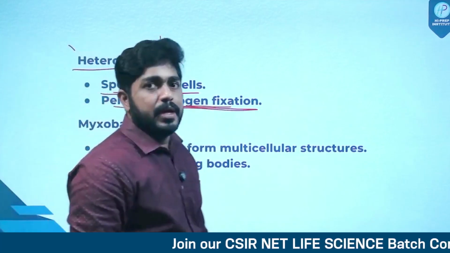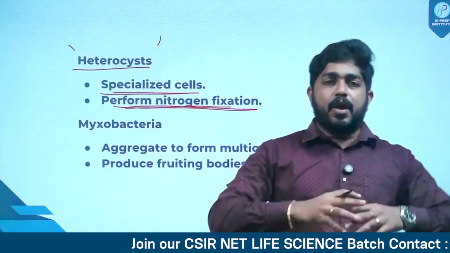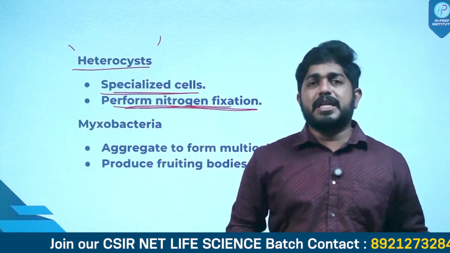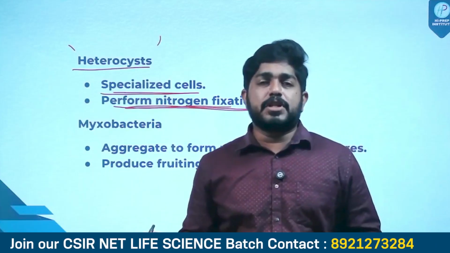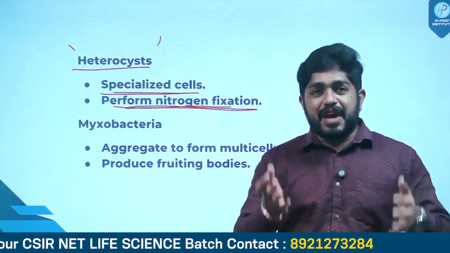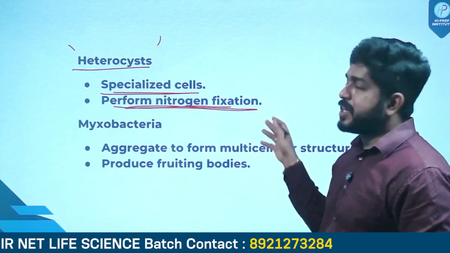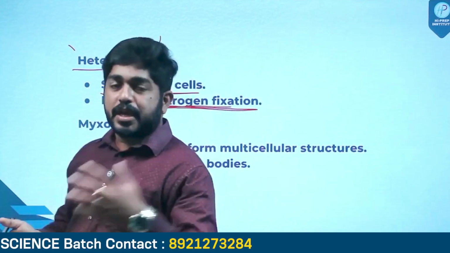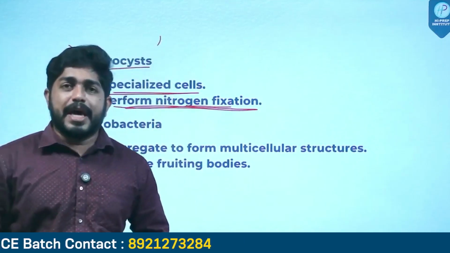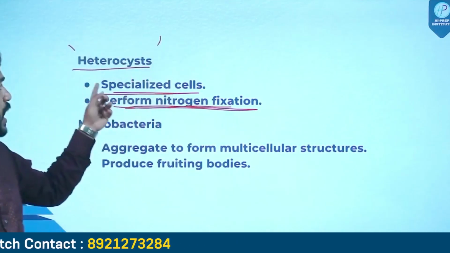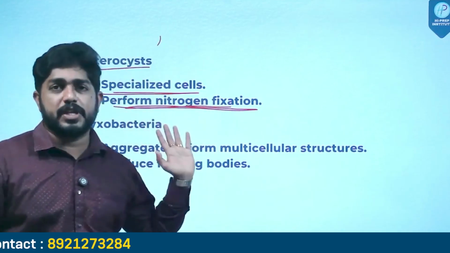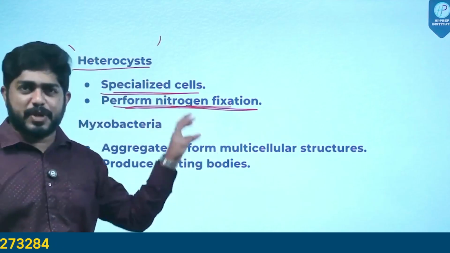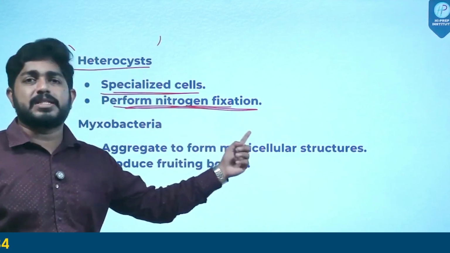When there is a long chain of bacterial cells, some cells may get converted to heterocysts, which have the sole function of nitrogen fixation. We study heterocysts in different microbial areas where we focus on how heterocysts help in nitrogen fixation. But right now, just keep in mind that heterocysts are specialized cells which do nitrogen fixation.